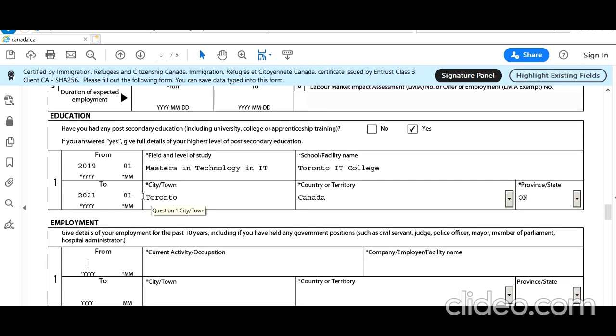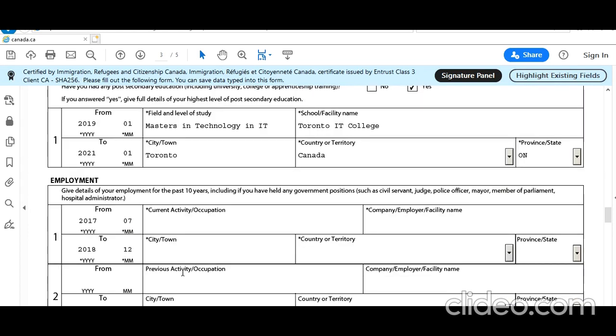Okay. Employment. Let's say he completed his education in 2017, so from 2017-07 till 2018-12 he held a position. Although this is not his current employment, let's say he did not work while he was in Canada and he worked before that. So this is definitely not his current activity and occupation.